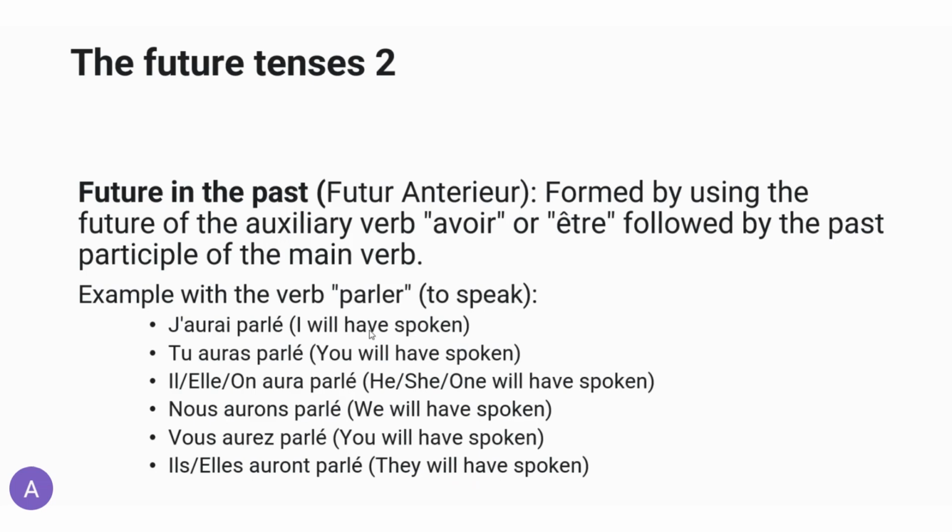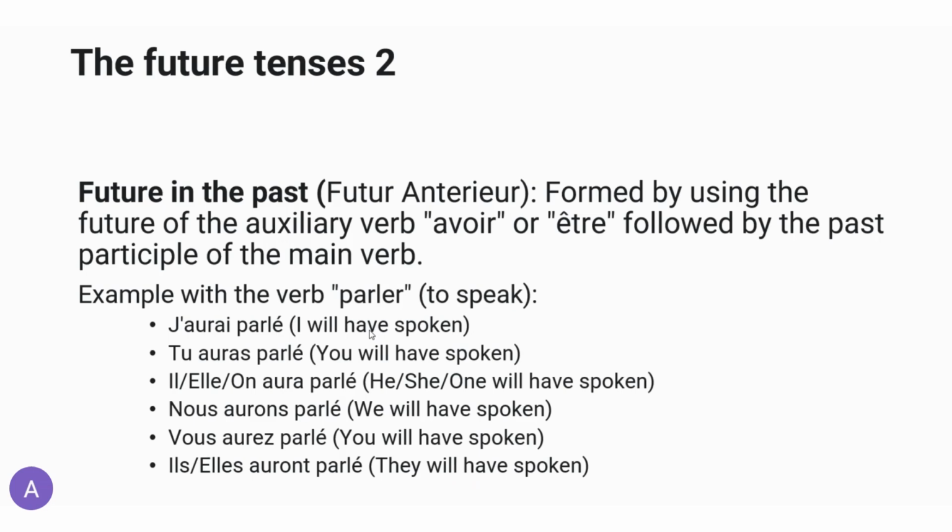Now, the biggest confusion that many people have when trying to conjugate in the futur antérieur is to translate back from English, which is not correct. Why is that? Because in English you say I will have spoken and use the verb to have, which is avoir in French.